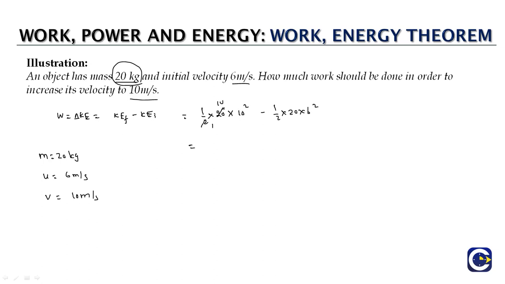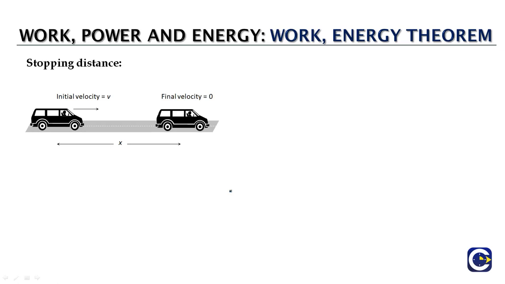Already 10 squared is 100, so 100 into 10 will be 1000, minus 10 into 36, that is 360, which equals 640 joules. So the work done required to increase the velocity from 6 meters per second to 10 meters per second will be 640 joules.